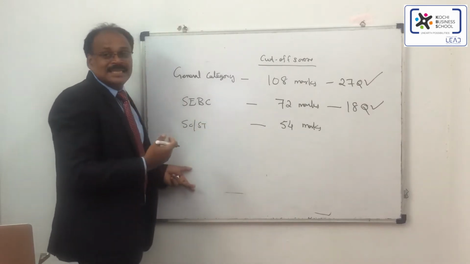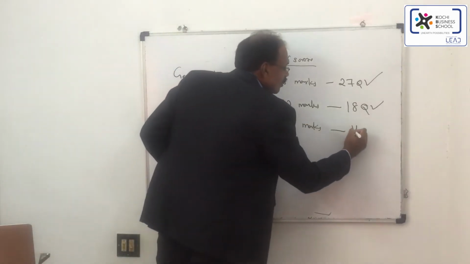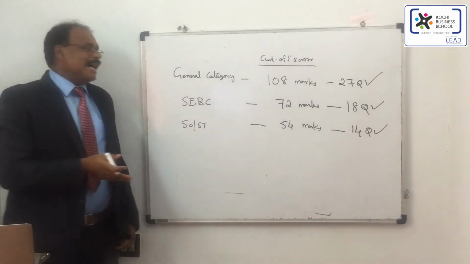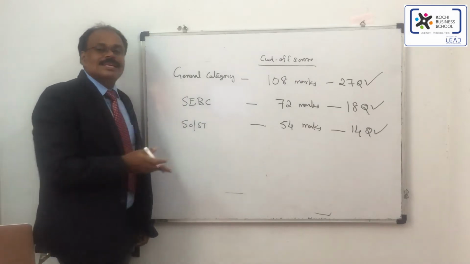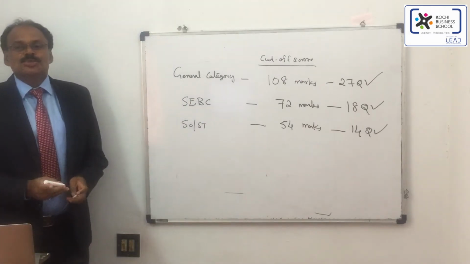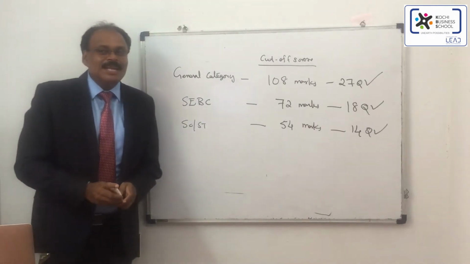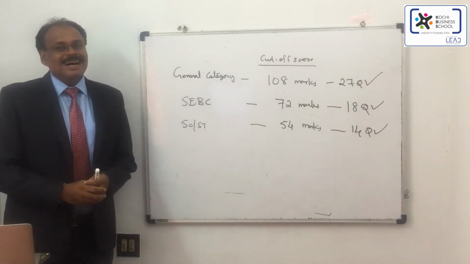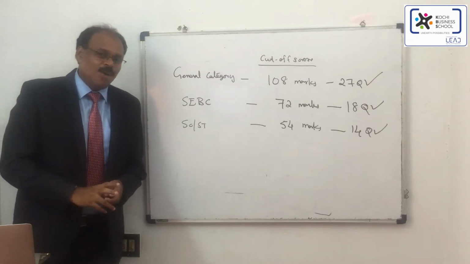And if you are in the SC/ST category, what you need is only 14 questions. So if you attend the questions precisely, what you know, then definitely you will be able to do your KMAT successfully and get an admission in Kerala for an MBA course.